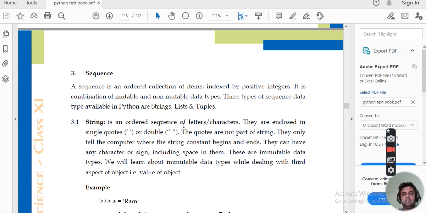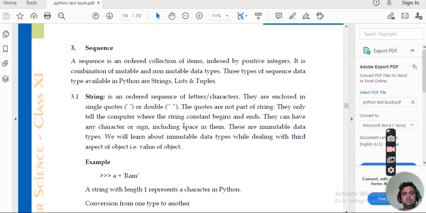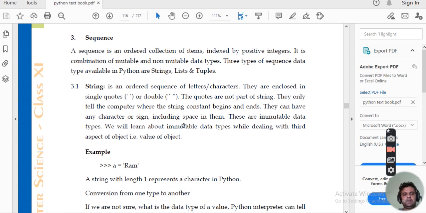Sequence, what is there in sequence? It is an ordered collection of items indexed by positive integers. Clear? If we have an ordered collection of items, then we say that this is a sequence. Sequence can be of three types. First we will be looking at the strings.